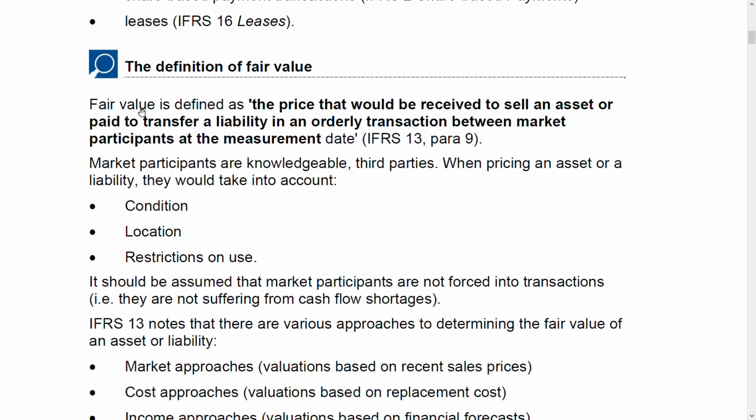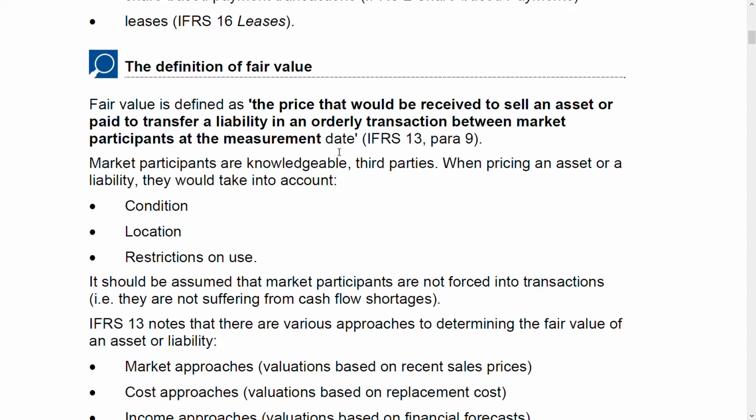Next, we have the definition of fair value. So what is the definition of fair value? Memorize this definition because you will need it in your answer. It is the price that would be received to sell an asset or paid to transfer a liability in an orderly transaction between market participants at the measurement date. What does it mean? Whenever you have to sell an asset or pay a liability, pay a debt, the price that is in the open market, that means it's not a price unique to you.